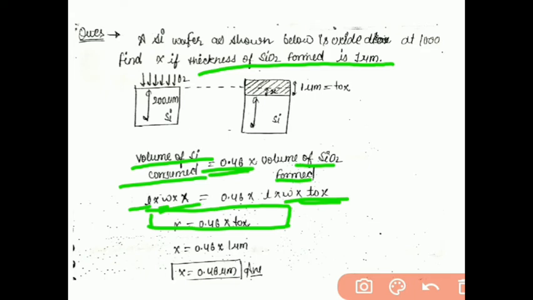Now we have our formula which I already covered. So X is equal to 0.46 times TOX, and TOX is given as 1 micrometer. So the silicon consumed in the question is 0.46 micrometer. If you grow 1 micrometer of SiO2, you will consume 0.46 micrometer of silicon.